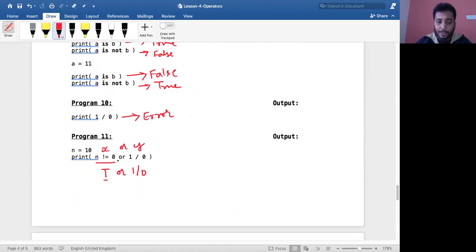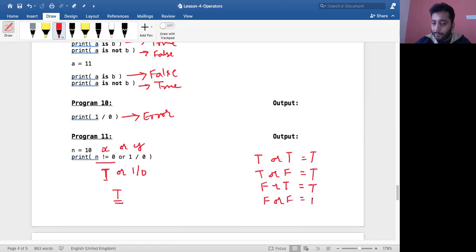So then what will happen? When this is true, I need not evaluate this. The reason is that whether this gets evaluated or not, whether it results in a true or false value, the answer would always be a true value only. Assume the first expression is true and the second expression is true. In this case, the answer is true. If it is true or false, it will result in true. False or true also results in true only. False or false only will result in false.